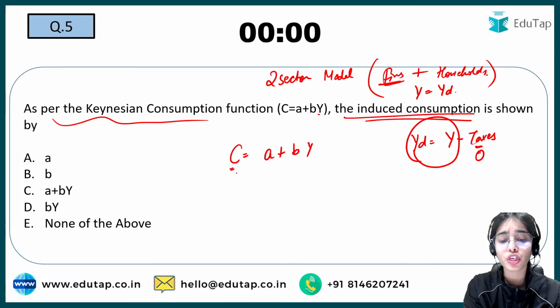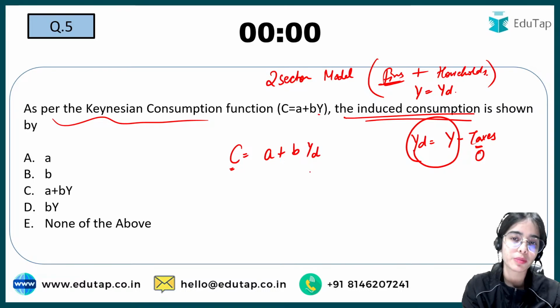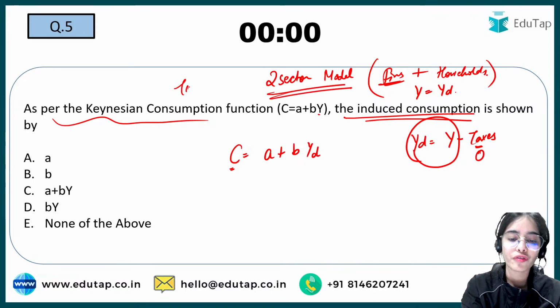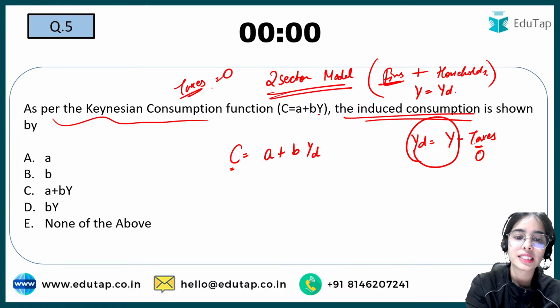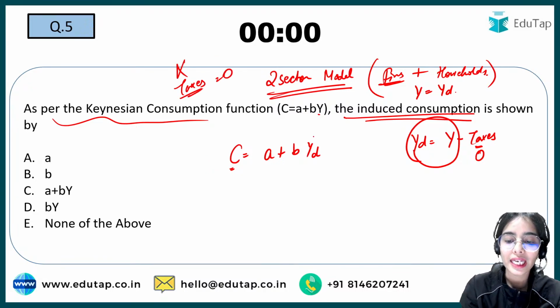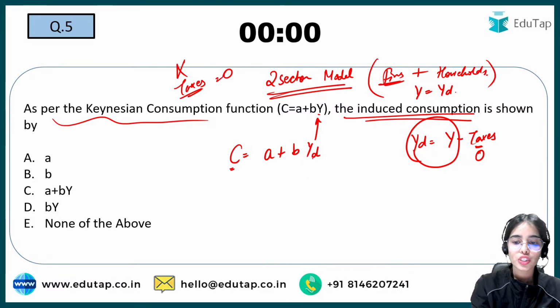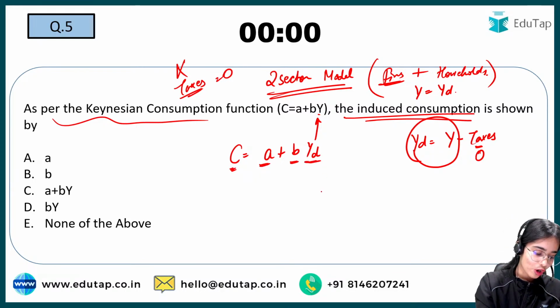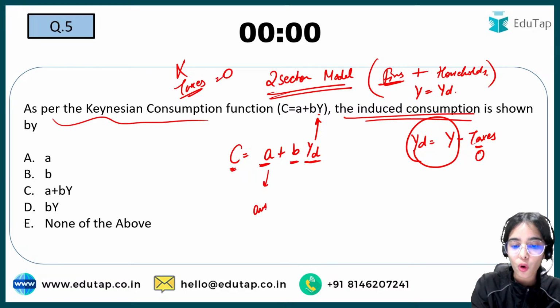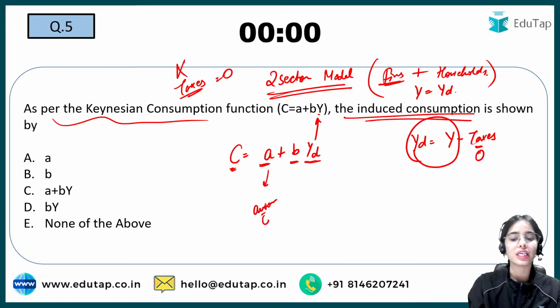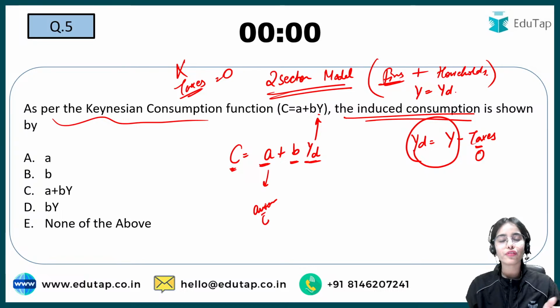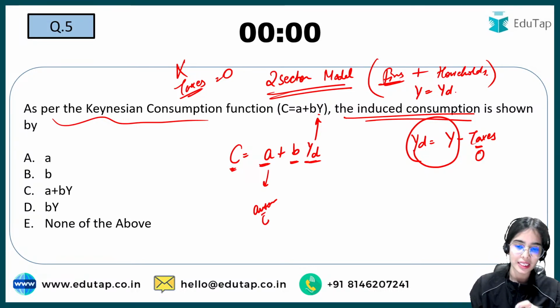Otherwise, the consumption always depends upon your disposable income. But if it is only two sector, and the taxes are equal to zero or not mentioned, then you can take the disposable income equal to income. So here the consumption is equal to A plus B multiplied by disposable income. What is this A? Autonomous. Very good. A is the autonomous consumption that does not depend upon the level of income. Whatever the level of income, there is some autonomous consumption happening.